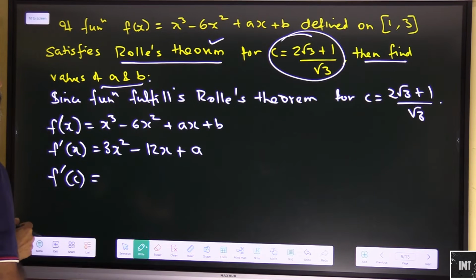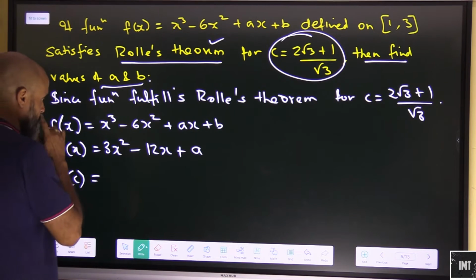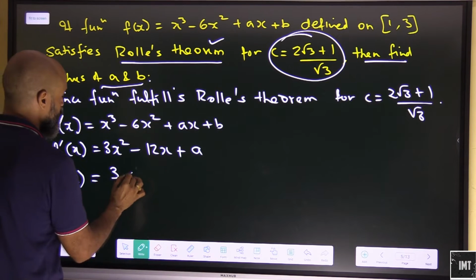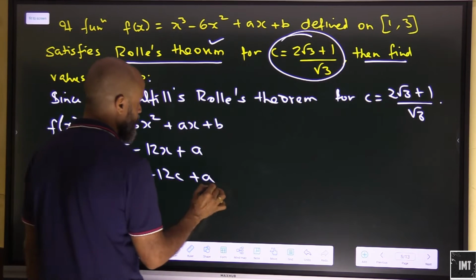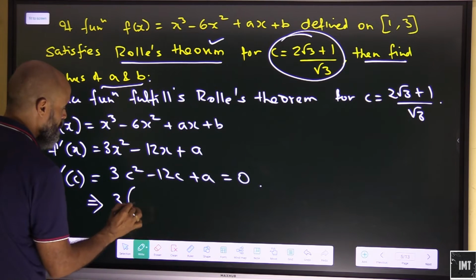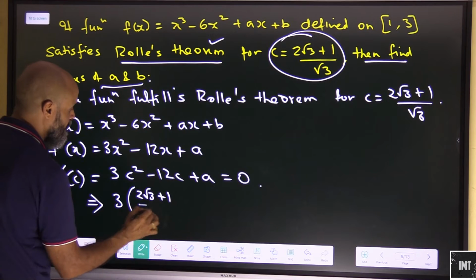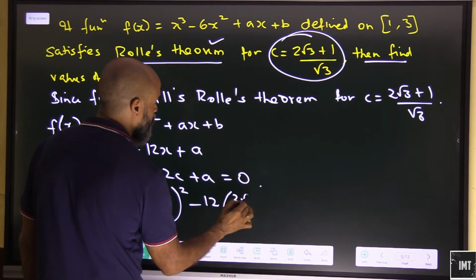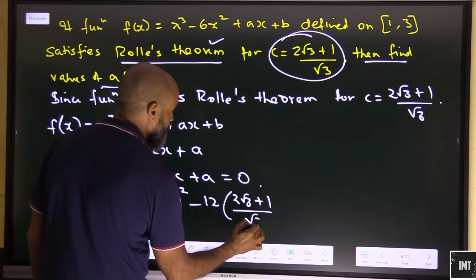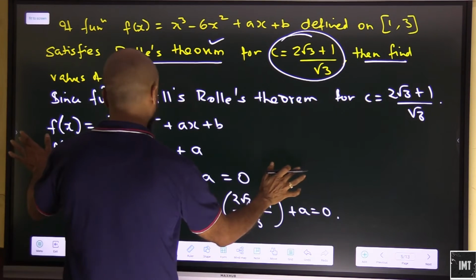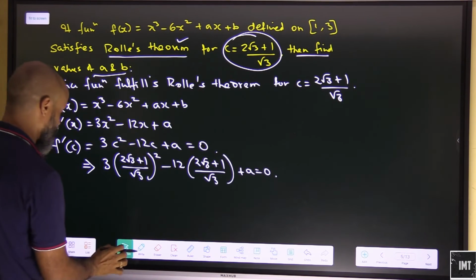F dash c will be equal to 3c square minus 12c plus a, and this should be equal to 0, which means 3 into (2 under root 3 plus 1 by under root 3) square minus 12 into (2 under root 3 plus 1 by under root 3) plus a is equal to 0.